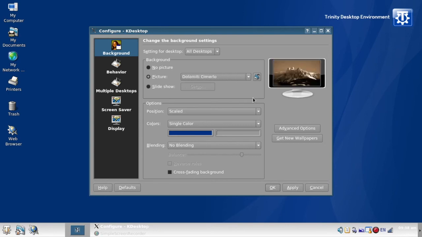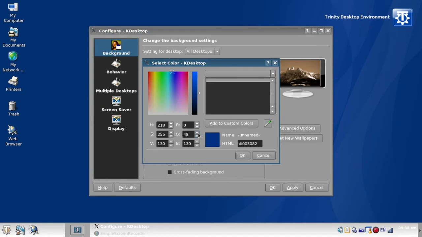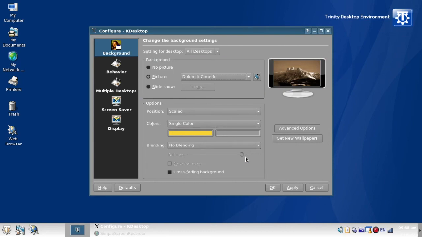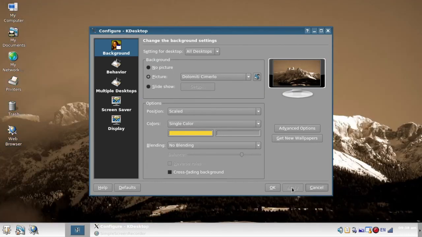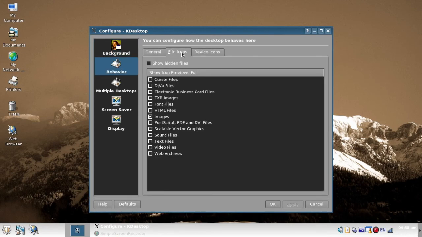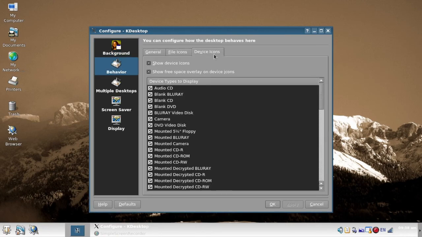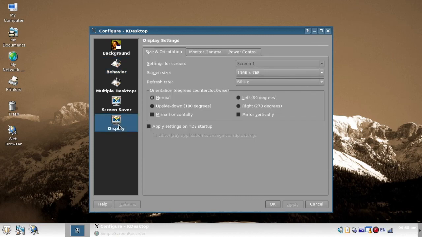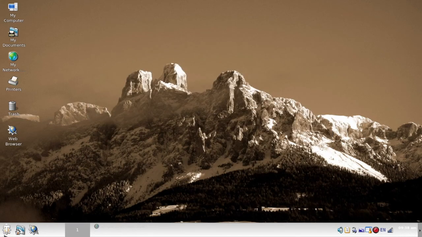It looks like you have a lot of choices out of the box. Of course, you can always go online and get your own. I think I like that. Maybe find a default color to go with that. Hit the old smackaroonie on the apply, and there we go. And what else can we do over here? Device icons. The display shows you the screen size. Pretty nice.